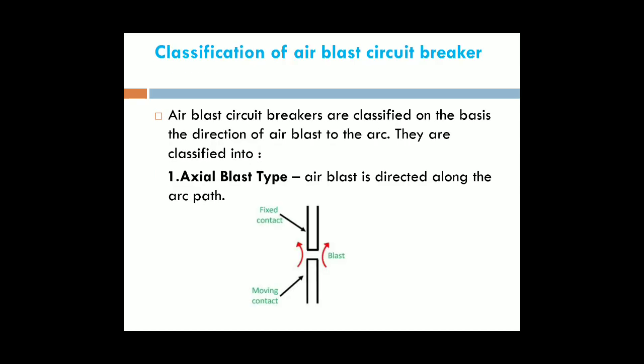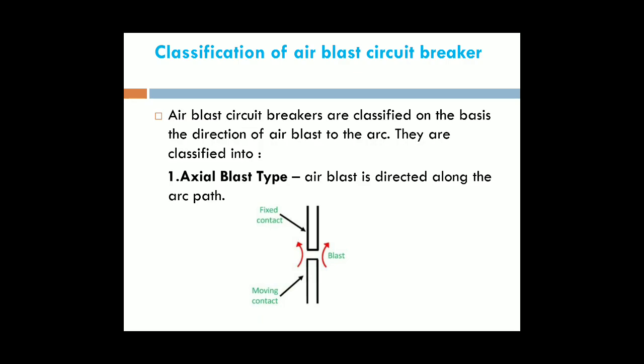Next, coming to the classification of air blast circuit breakers. These are classified based upon the direction of the blast of air. Based on the direction of the air blast, they are classified into three types: the first one is the axial blast, the second one is the cross blast, and the third one is the radial blast.